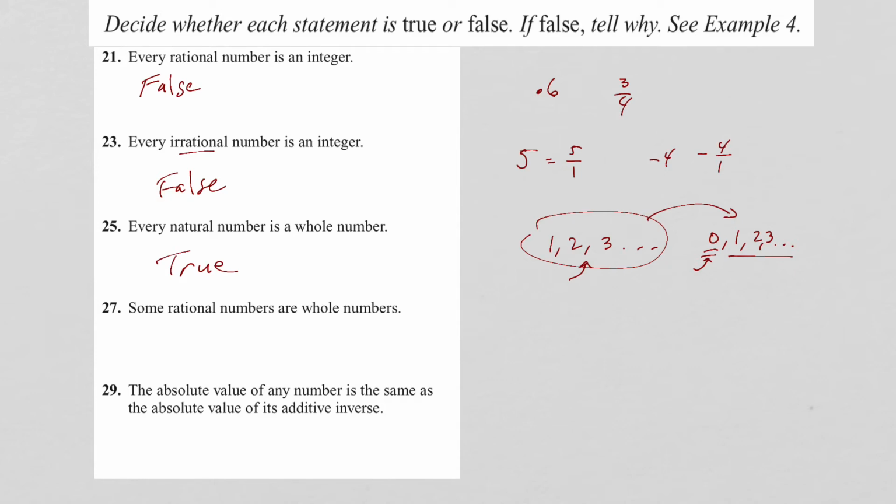Number 27, some rational numbers are whole numbers. Sure. Any number that's like 5, that's a whole number. You could write this over 1, so that's a rational number. So this is true.